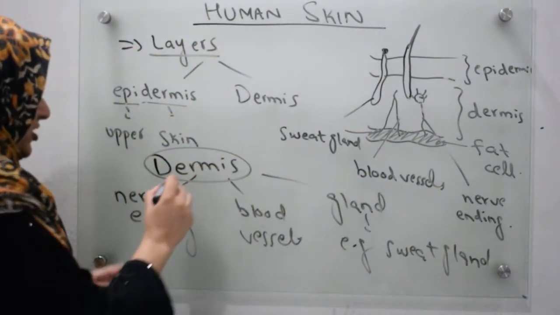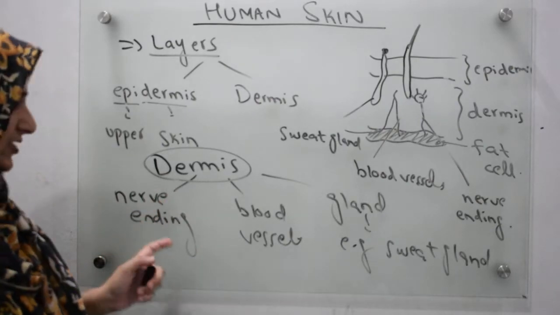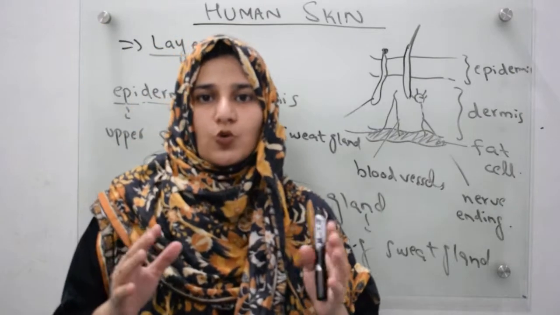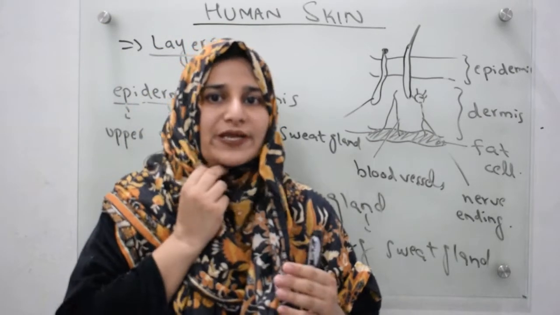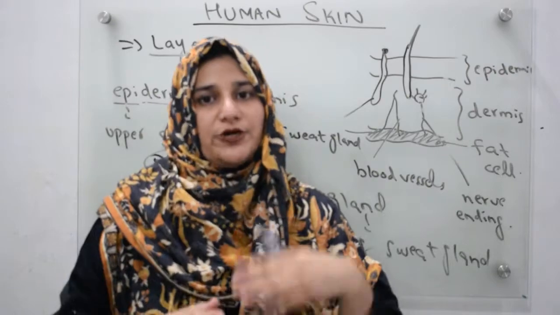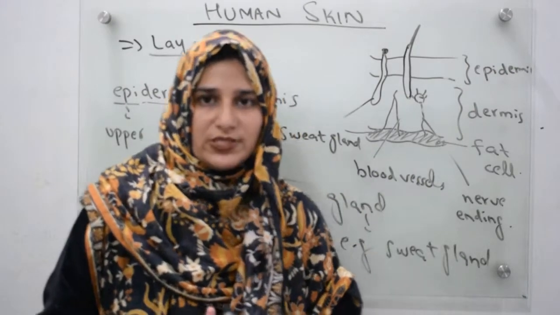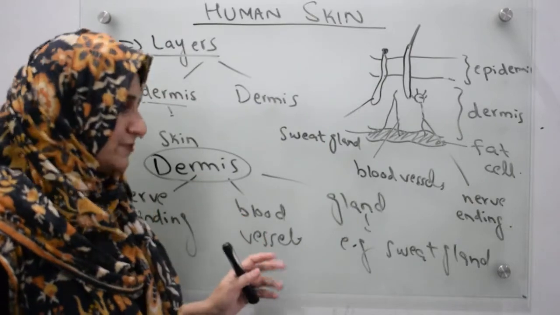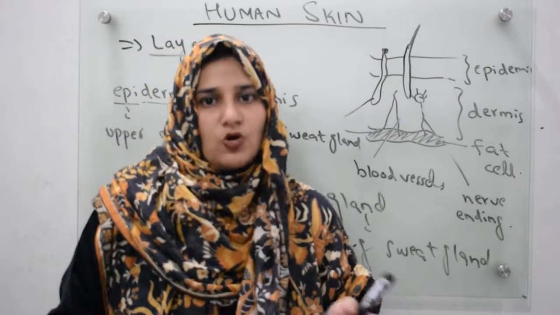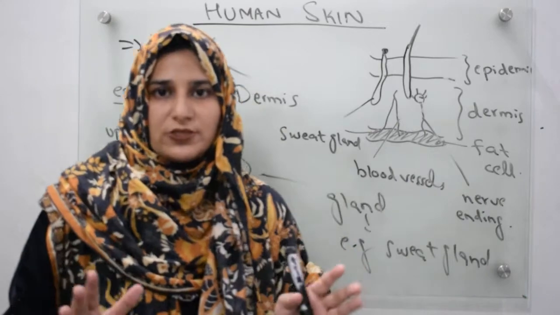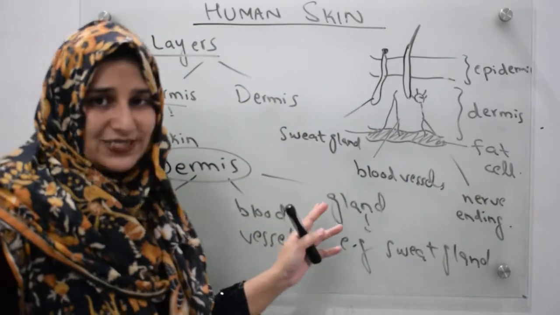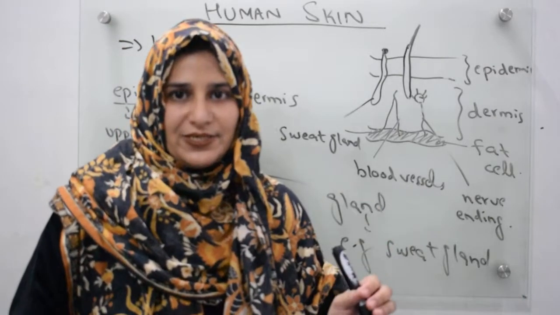Dermis is the layer of your skin that contains all these things. The first one is nerve endings. What are nerve endings? Nerve endings are basically those neurons that come from your brain and carry messages from your skin towards the brain. They are known as neurons or nerve endings. The dermis contains nerve endings plus blood vessels, either arteries, veins or capillaries. All these blood vessels are present in the dermis, and some glands are also present in the dermis.